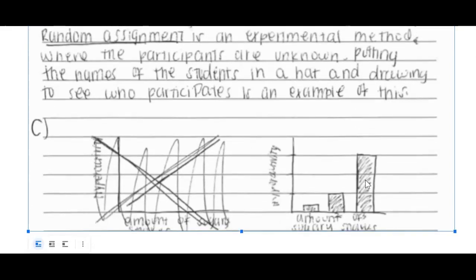Lastly, part C here. They actually, for this one, would get 1 point out of the 2 for the graph. They would get hyperactivity and amount of sugar, but look at this. They have 3 bars and they are differing lengths. In order to get the point here, they have to be able to, for point number 8, have them equal. Again, this is typical of what we saw. People thought that they had to draw more bars than needed. Again, if you are asked to draw a graph on a free response, please, please, please keep it simple. Make sure that you label it very clearly, and that will definitely give you more points.